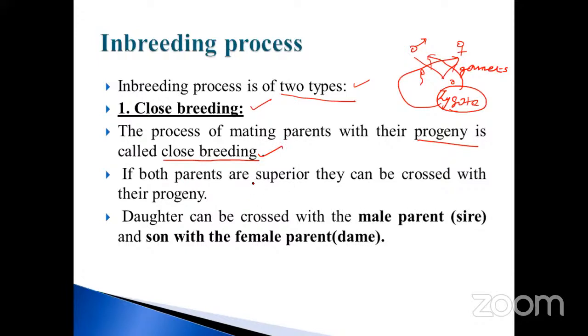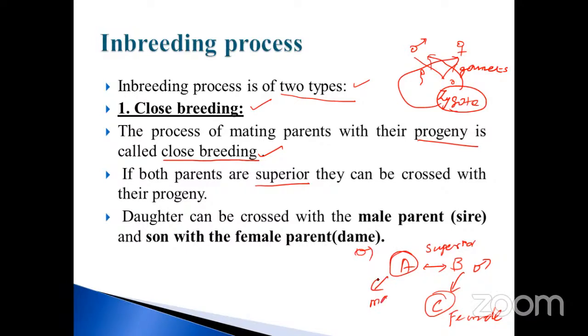If both parents are superior, they can be crossed with their progeny. So both the parents are superior, A as well as B parent. These two categories, whether male or female, may have a superior character. They can be crossed with the progeny, the C. Suppose if it is male, it is crossed with the female. Suppose if it is female, it is crossed with the male. Simply, we may call them here the son and daughter.